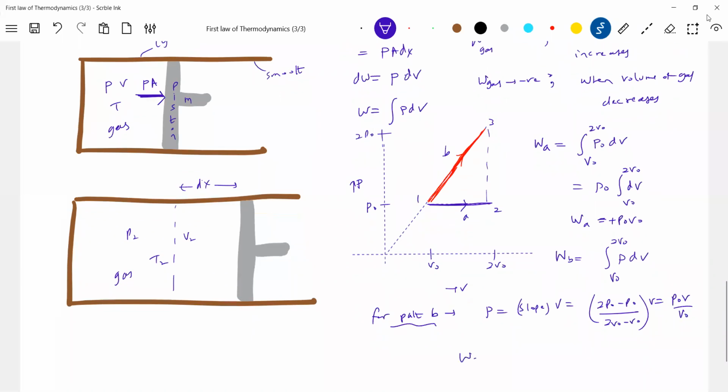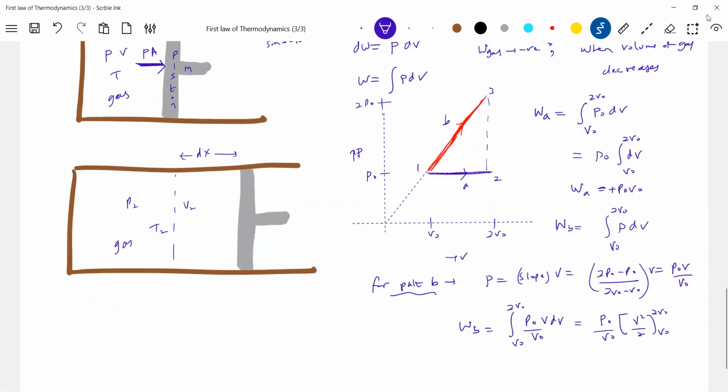Okay, let me substitute here. Work done along path B should be the integral of P dV. Already I substituted, so P naught over V naught times V dV. P naught over V naught I'll take outside. So this will become V squared by 2, evaluated from V naught to 2V naught: P naught over V naught times (4V naught squared minus V naught squared) over 2.